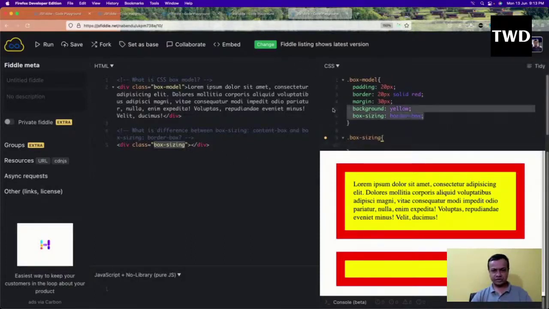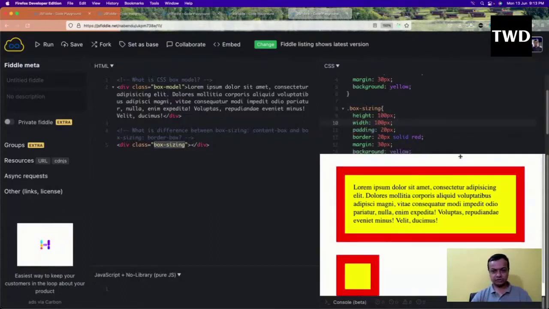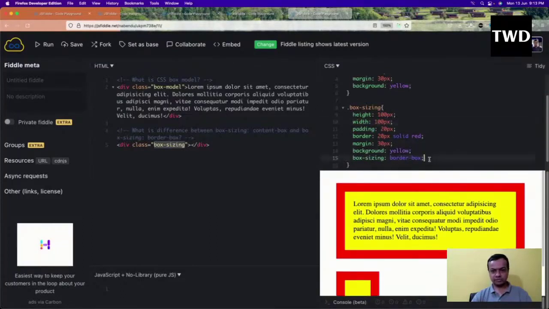This one doesn't show anything correctly, so I will remove it anyway. Give it a height of 100 pixels and a width of 100 pixels.